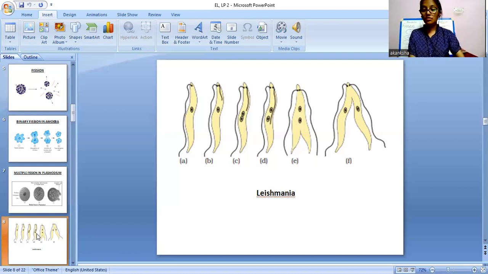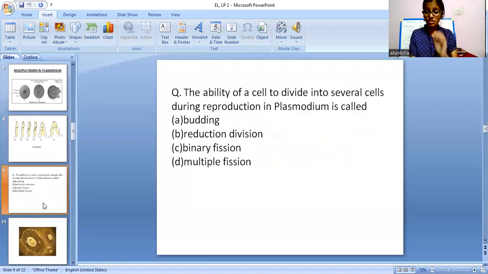So we discussed fission in different organisms: in amoeba, in plasmodium, and in leishmania. Now we will move on ahead, and there is a question. The question is: the ability of a cell to divide into several cells during reproduction, in plasmodium, is called what? Plasmodium is the keyword.